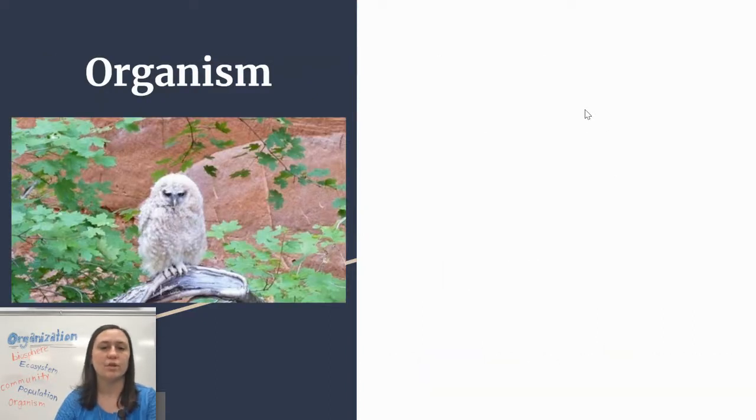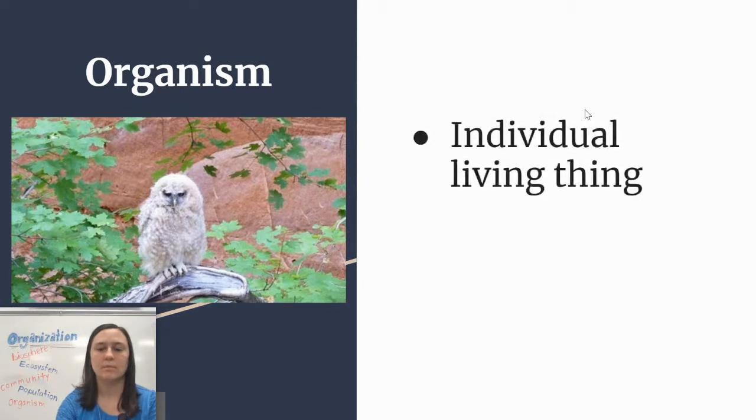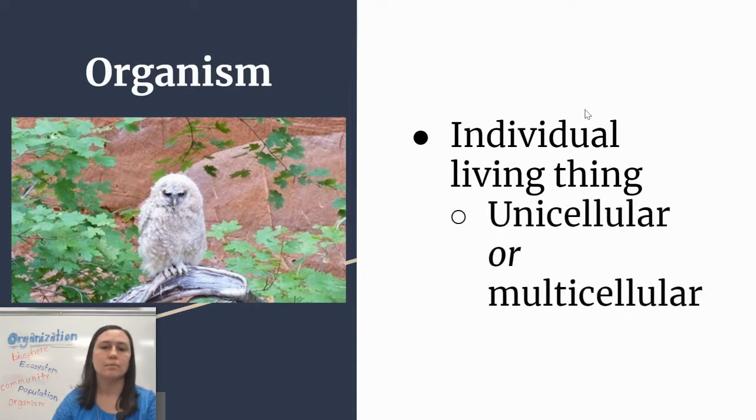So first of all, we have organism. Write this down. An organism is an individual living thing. It is one thing. It is not plural. It's not a bunch of those things. It's just one single thing. So in the picture here, we have an owl. So it's an individual living thing, and it can be unicellular or multicellular. We will talk about the difference in those. Unicellular is whenever you're made up of one cell. Multicellular is whenever you're made up of more than one cell.